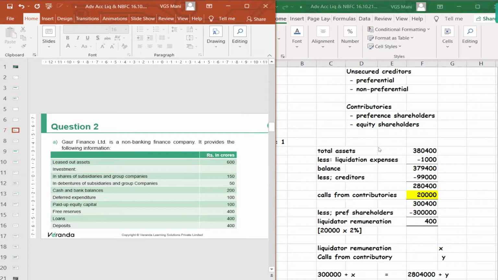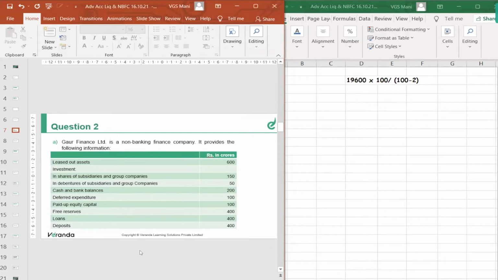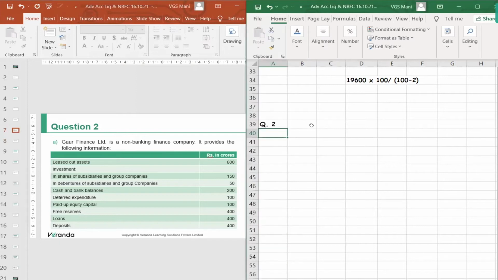Question number 2, any specific issue you faced while solving question number 2? For NBFC, you need to find out the net owned funds. NBFC, systematically important non-deposit taking company and deposit taking company. How to compute net owned funds? How much should be the net owned funds minimum?